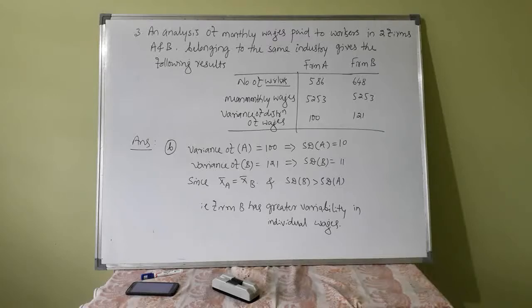If x bar A is not equal to x bar B, then you have to go for coefficient of variation. But here both are the same, so it is enough if you compare the standard deviation of the two series. It is enough.